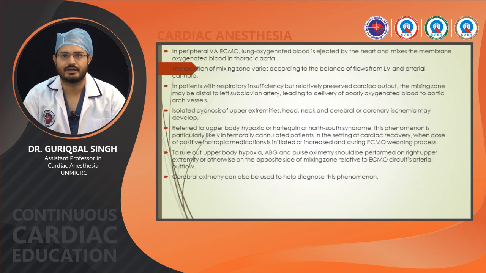In peripheral VA ECMO, lung oxygenated blood is ejected by the heart and it mixes with the membrane oxygenated blood in the thoracic aorta. The location of the mixing zone varies according to the balance of flows from the LV and the arterial cannula. In patients with respiratory insufficiency but relatively preserved cardiac output, the mixing zone may be distal to the left subclavian artery, leading to delivery of poorly oxygenated blood to the arch vessels.